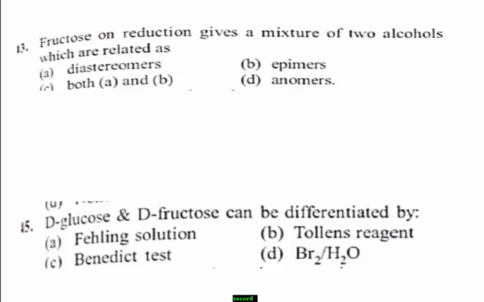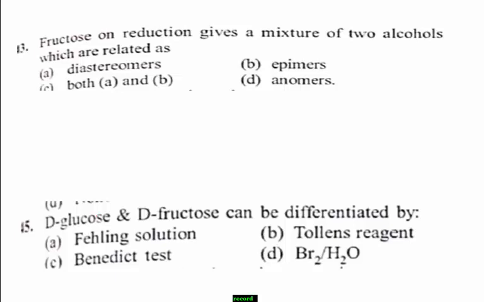Epimers have two or more chiral carbon atoms but differ in the configuration only at one carbon atom. And diastereomers have two or more chiral carbon atoms but differ in the configuration at one or more carbon atoms.